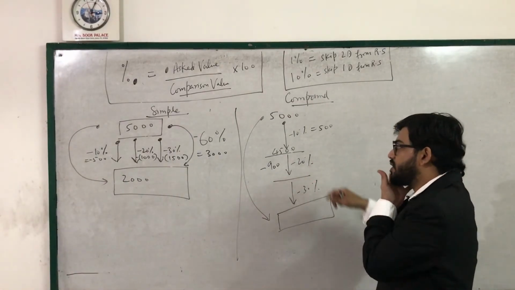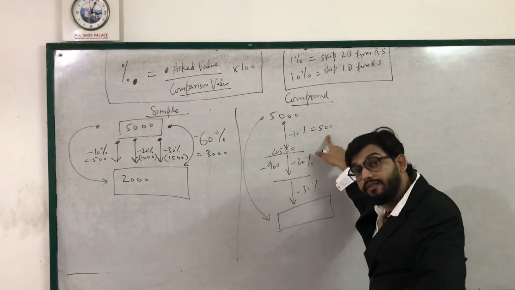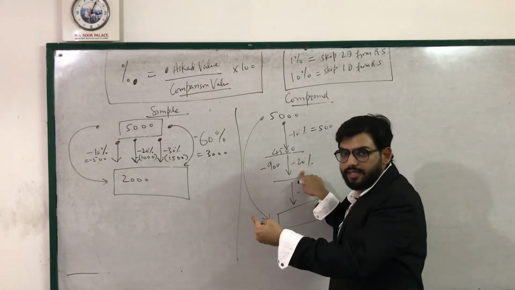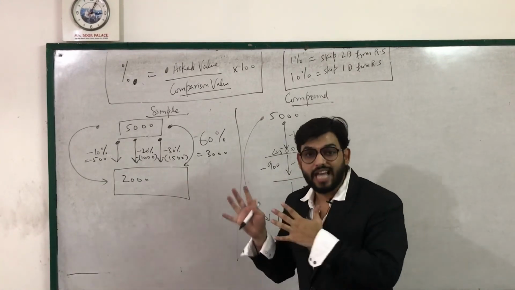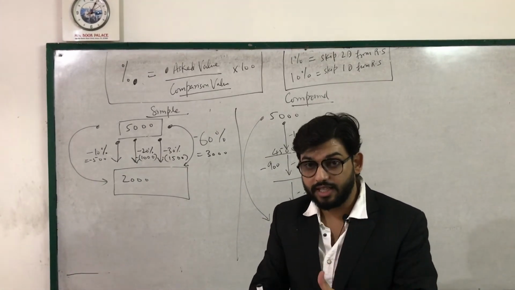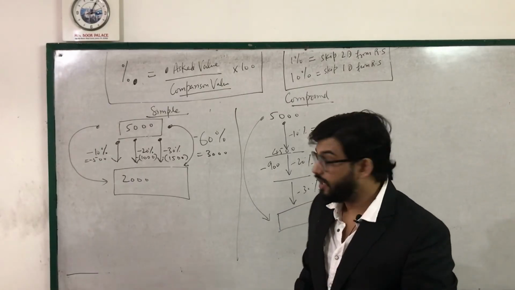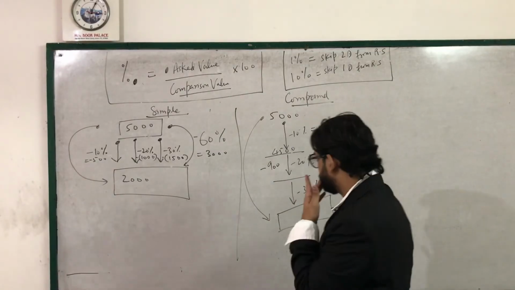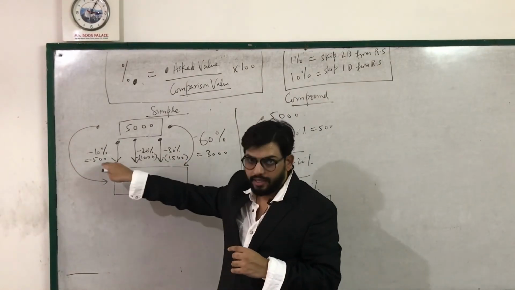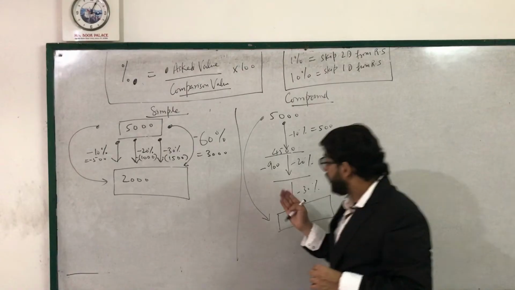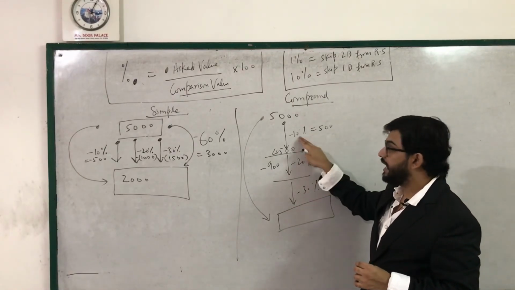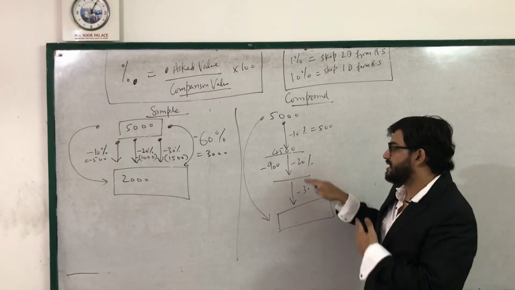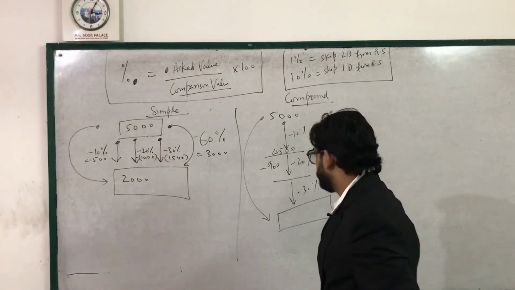So firstly 10% of 5,000 we'll find out, then whatever result comes out, the next 20% will happen on that result. It will never happen simultaneously, but these percentage changes will function successively. In the simple case, percentage changes function simultaneously, and because they are functioning simultaneously, we can directly add them. Here we cannot add 10, 20, 30 because 10 is functioning on 5,000, 20 is functioning on 4,500, 30% is functioning on some other value. So we cannot directly add them.